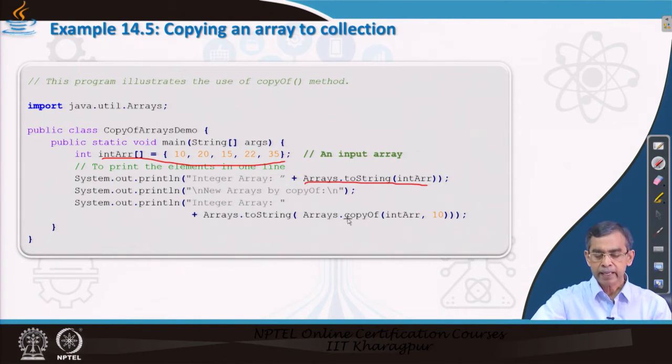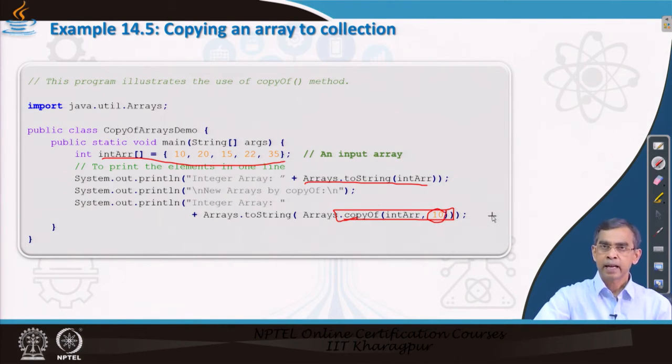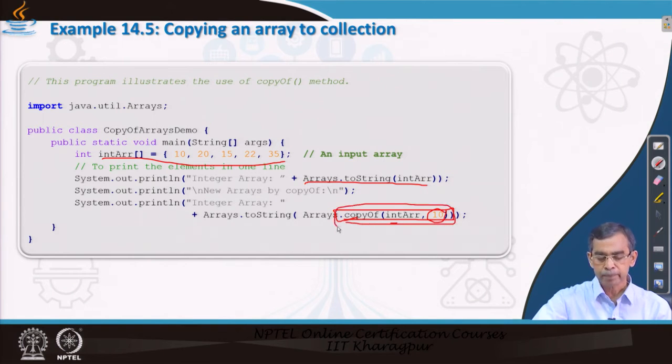Now, here I can make a copy of these arrays, and I give the length, that means the size. Although the original is 5, the remaining will be assigned 0 values. So the total array will be all these elements plus 0 0 0, and this copy will be passed to the toString method.